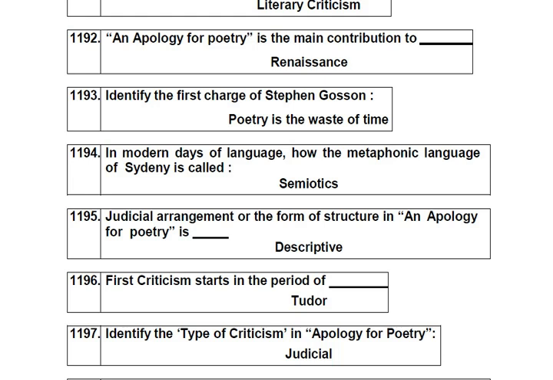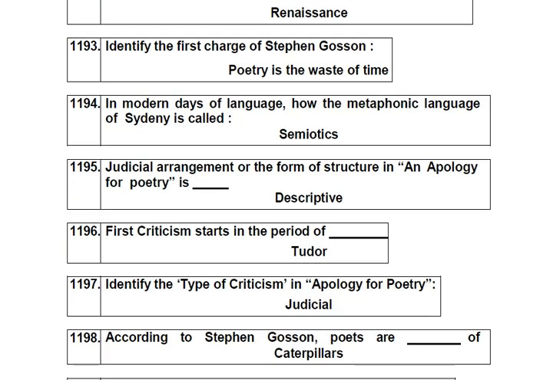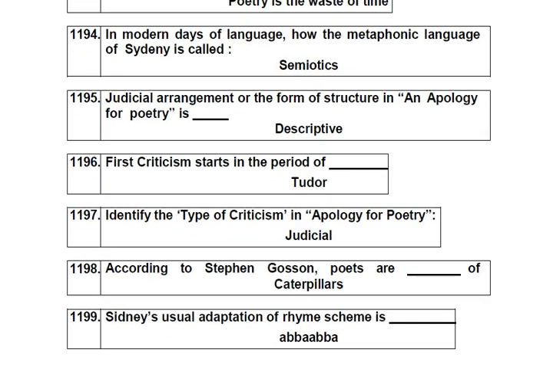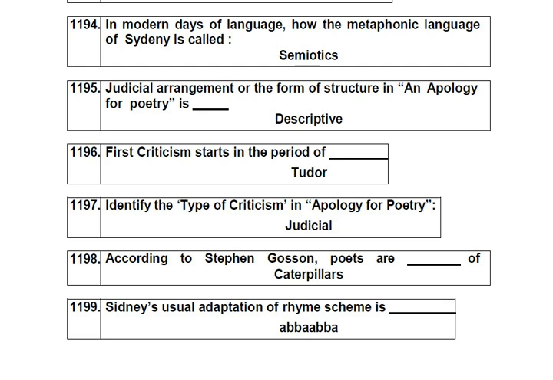In modern days of language, what is the metaphorical language of Sidney called? Semiotics. The judicial arrangement or form of structure in An Apology for Poetry is descriptive. First criticism starts in the Tudor period.